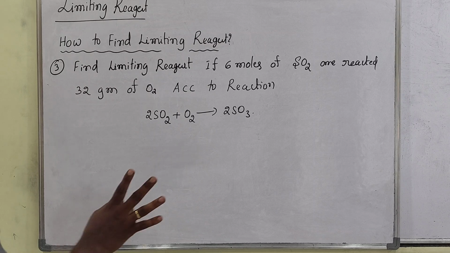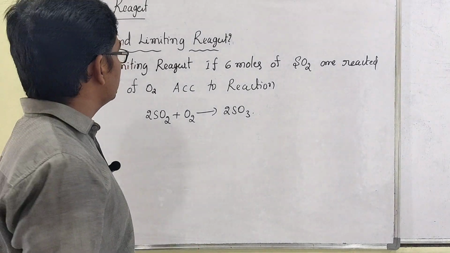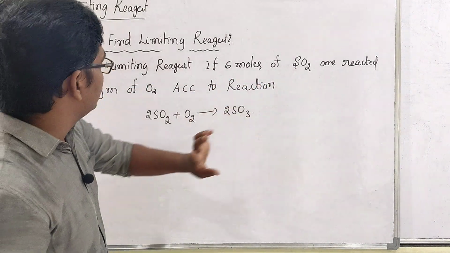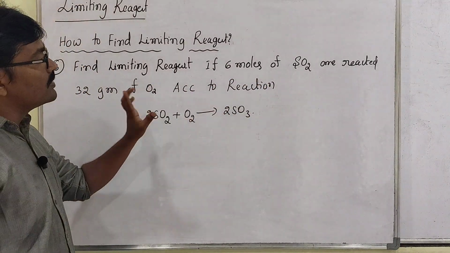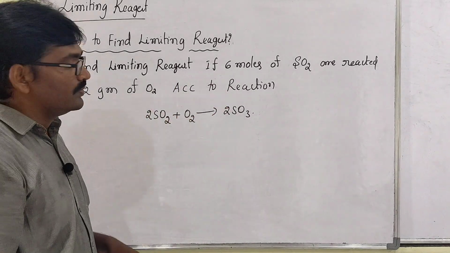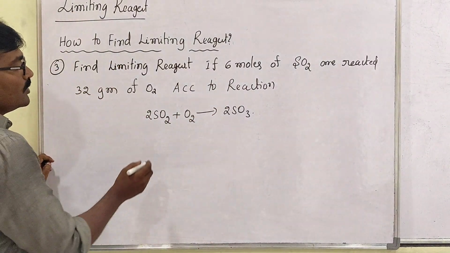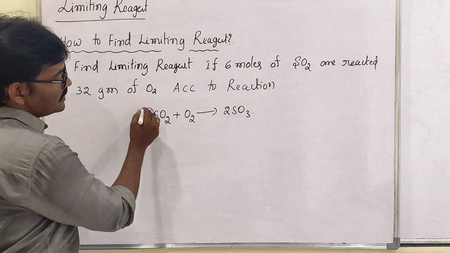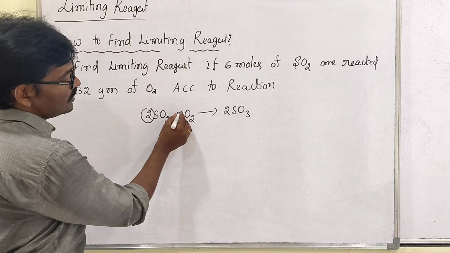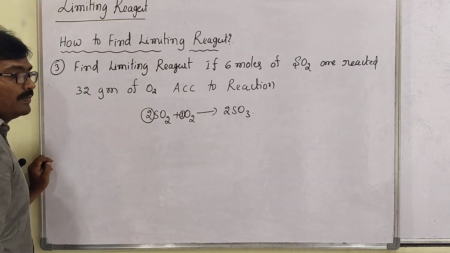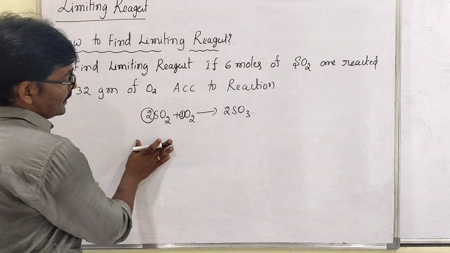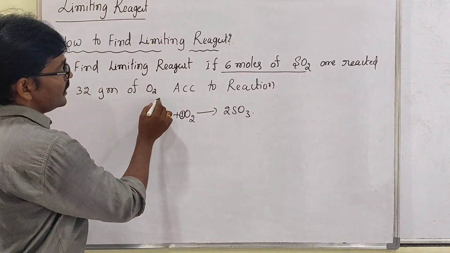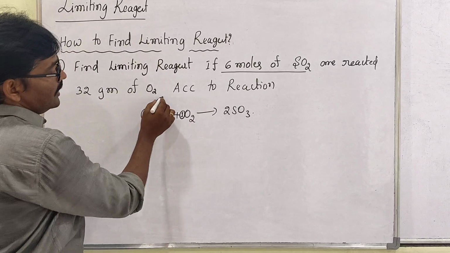Look, my dear students, here is one more question based on the limiting reagent. Find the limiting reagent if 6 moles of SO2 react with 32 grams of oxygen according to the reaction. First, the stoichiometric coefficients: here 2, and here nothing is written, which means 1. In the given data, 6 moles is given.